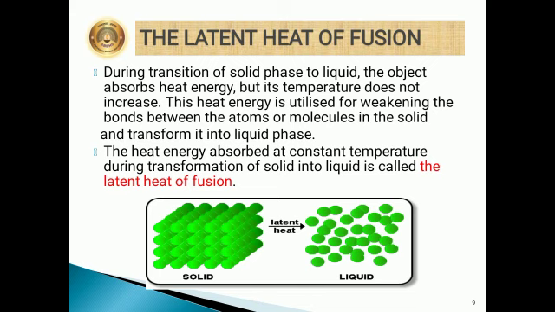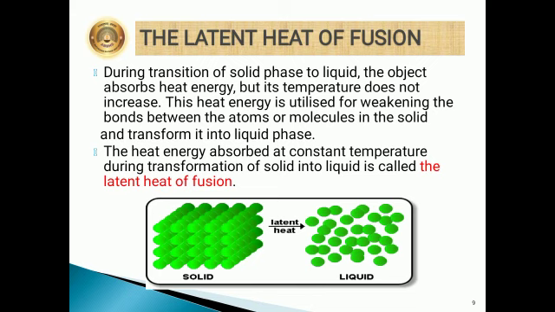During this transition of solid phase to liquid, the object absorbs heat energy, but its temperature does not increase. This heat energy is utilized for weakening the bonds between the atoms or molecules in the solid and transforming them into the liquid phase. This heat absorbed at constant temperature while converting solid into liquid is called the latent heat of fusion.